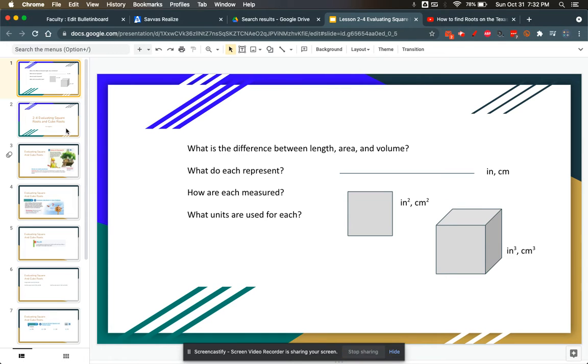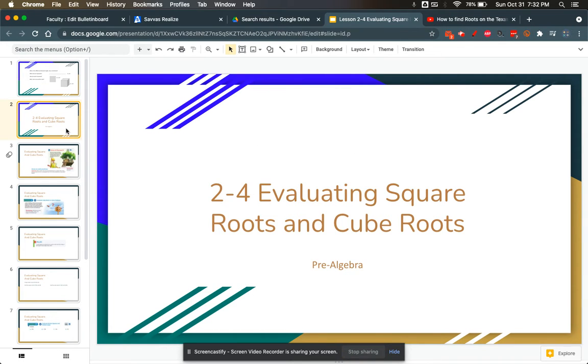So we're going to look briefly at some problems evaluating square roots and cubes. I'm also going to have you watch another video about how to use that on the TI. Those of you who have the Casio may need to look that up for yourself. But I know most of you have the TI, so that's the one I'm going to put on this. If I can find one for the Casio, I will add it later on.